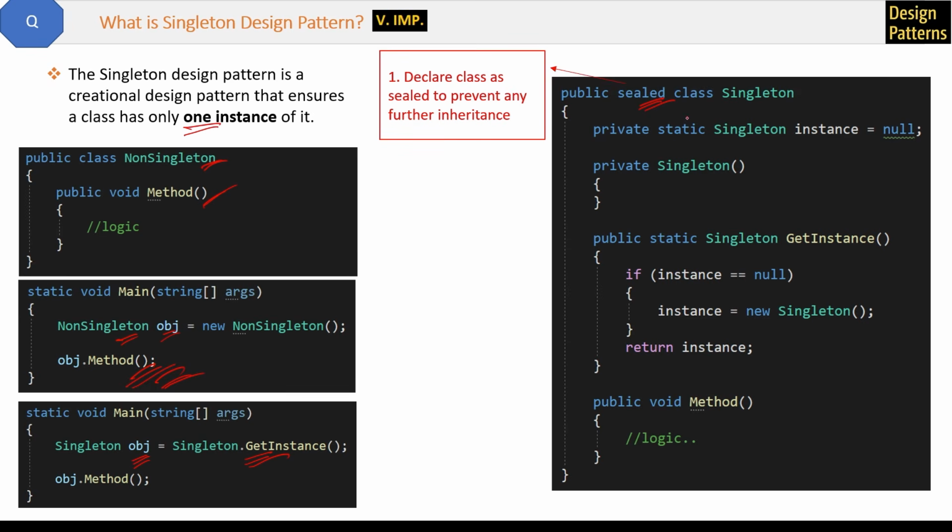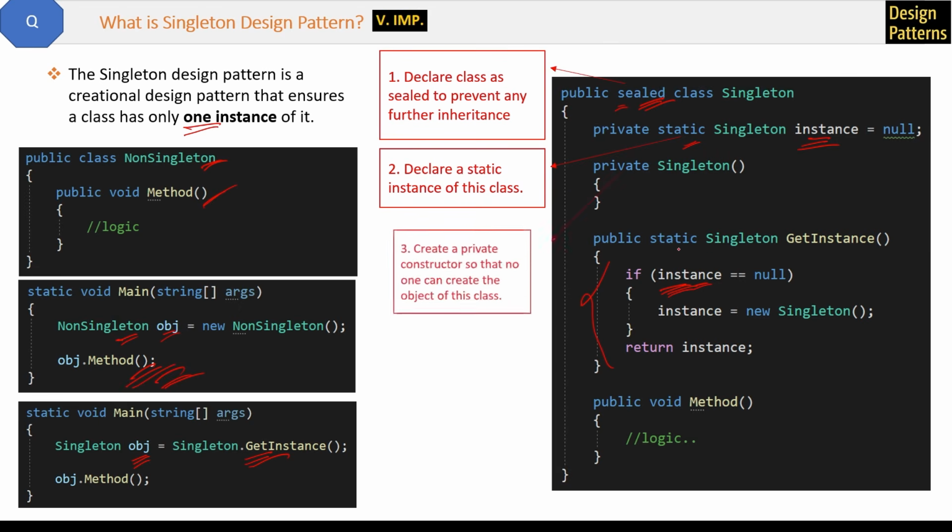So that's why we are putting sealed here, so that any other class should not inherit it. Second step is to declare a static instance of this class, because only a static instance you can use inside the static method getInstance. If you do not make it static, then inside the getInstance method, the if instance equal to null check will show you a compile time error.